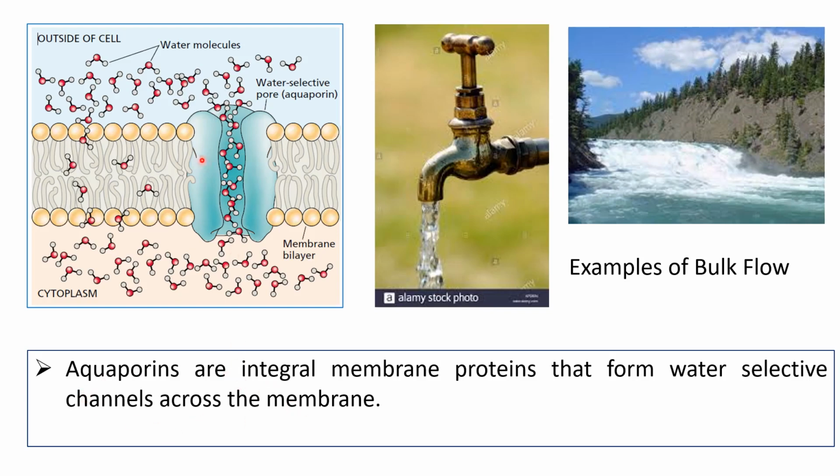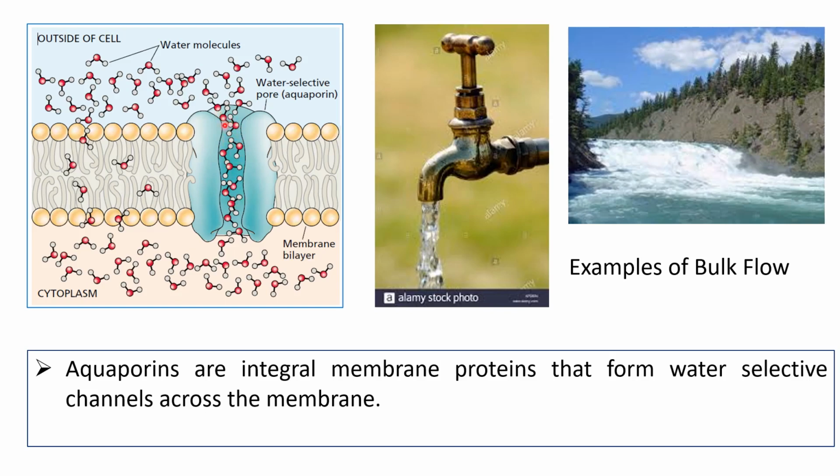So here we can see that within the hydrophobic environment of the biological membrane, fewer water molecules are passing through, and through the aquaporin a large number of water molecules are passing.